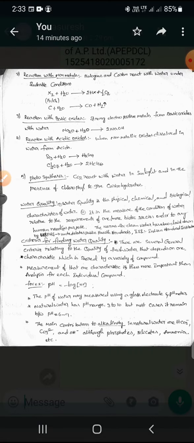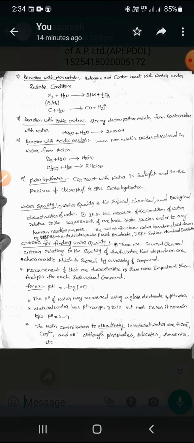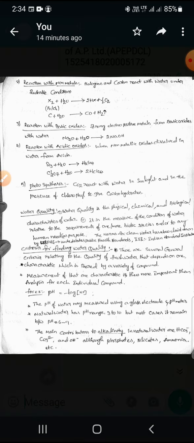Biological properties are nothing but bacteria, protozoa and algae. These are the biological characters of water. When we observe these three characters of water, we can determine the quality of water by comparing with the parameters given by the USPHS and also the ISI organization. We will discuss them one by one.